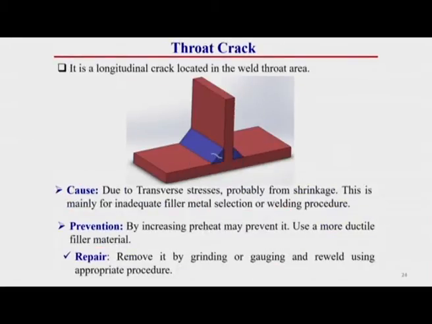Now throat crack, it is a longitudinal type of crack which occurs at the throat of a fillet welded joint. We know what the throat of a fillet welded joint means: this is a fillet welded joint, this is called leg, this is called leg and this is called throat. So if the crack location is at the throat of the fillet welded joint, then that is called throat crack. The cause of this throat crack is transverse stress, probably from shrinkage. This is mainly due to inadequate filler material selection or welding procedure.